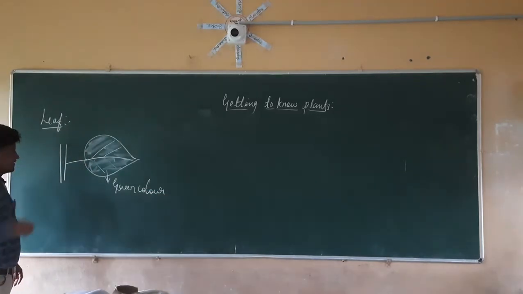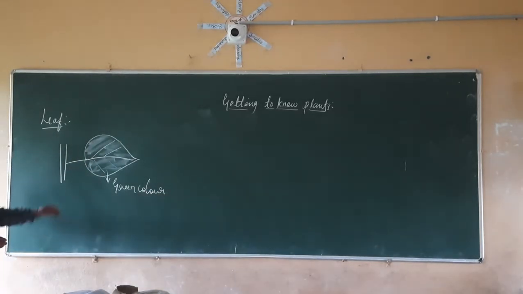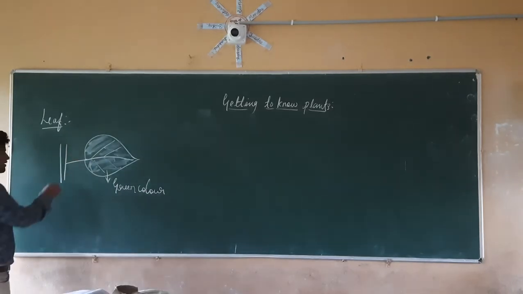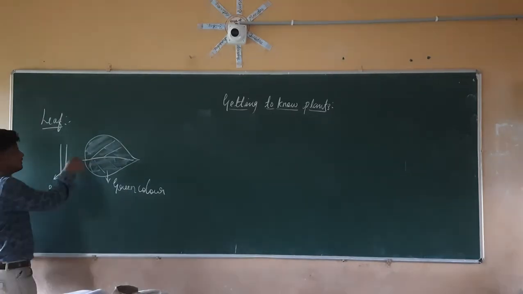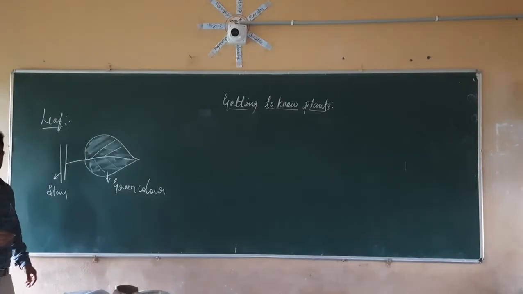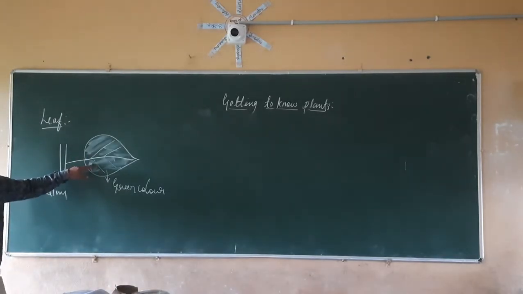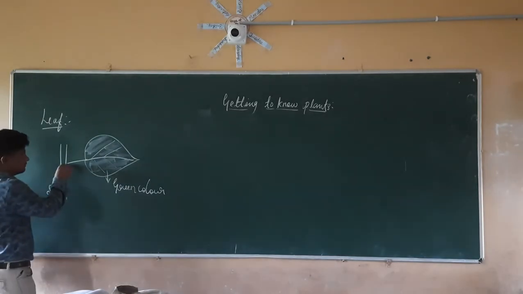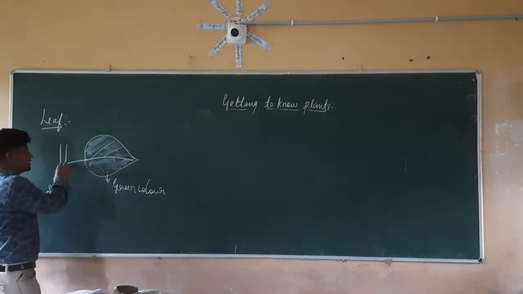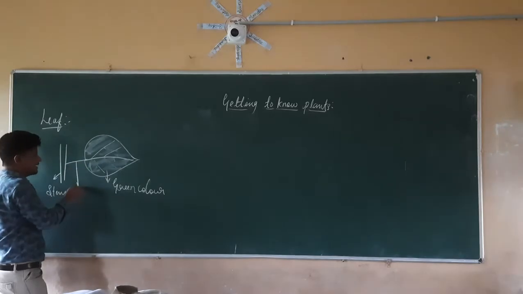Right. This is the generalized structure of the leaf. We are generally going to draw the leaf structure like this. So this is the stem. We already know that leaves grow on the stem, either on the branches or on the stem. So here is the connection between the stem and the leaves.